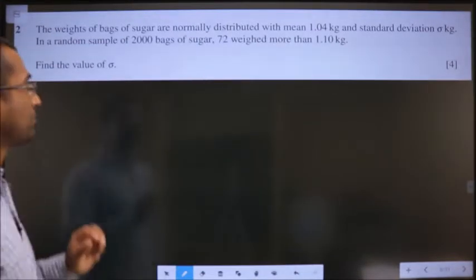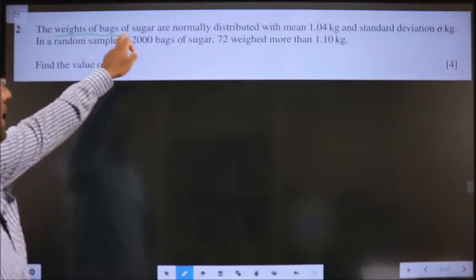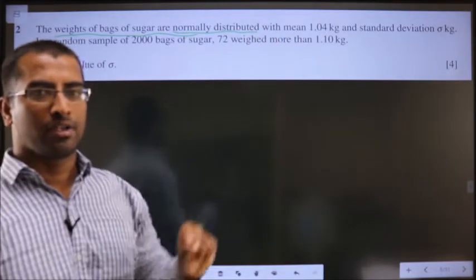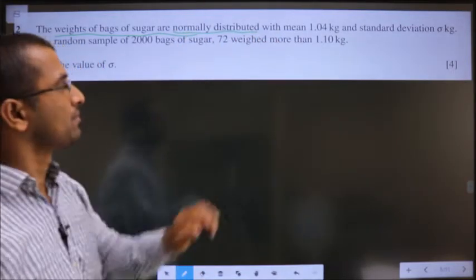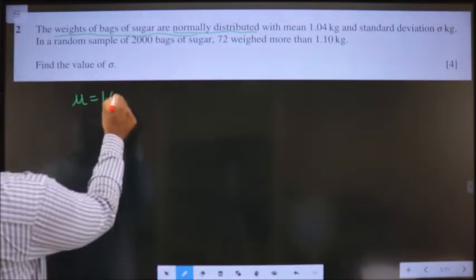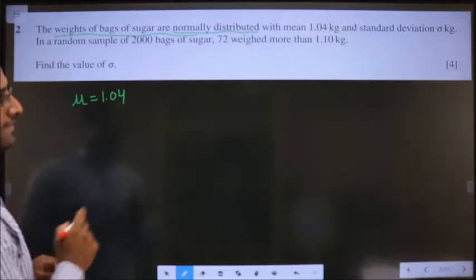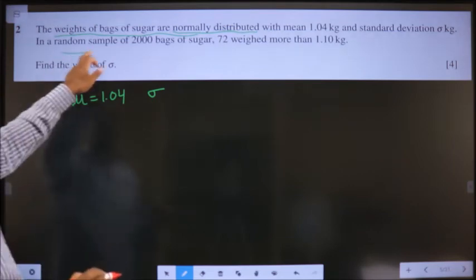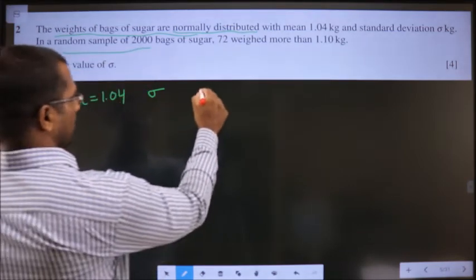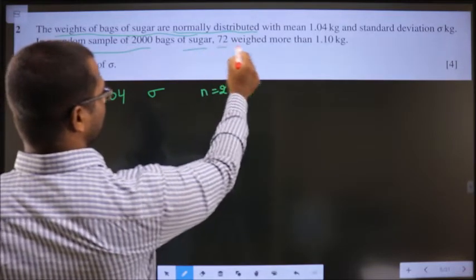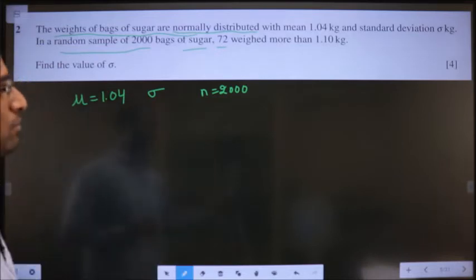Question 2. The weights of bags of sugar are normally distributed. So this is a question from normal distribution with mean. So whenever you come across the data, write the information. Mean is 1.04, standard deviation is rho. In a random sample of 2000 bags, so N is 2000, of sugar, 72 weighed more than 1.10 kg.